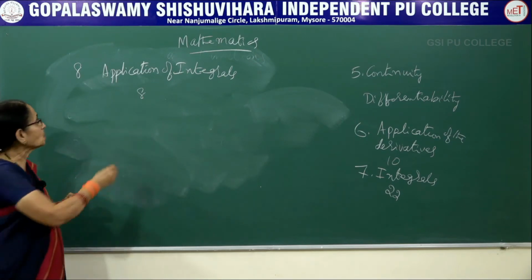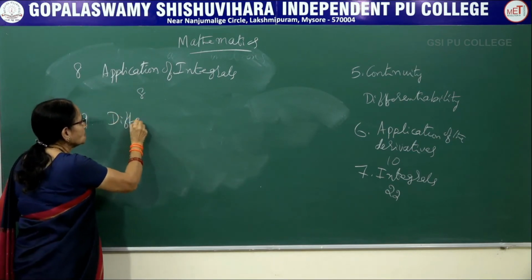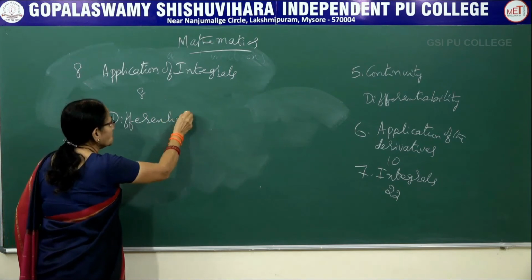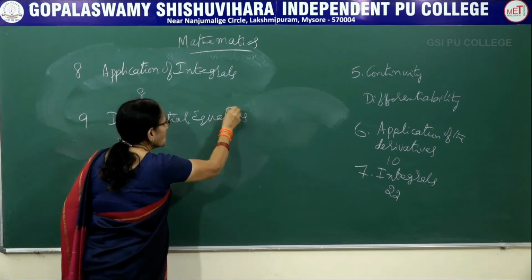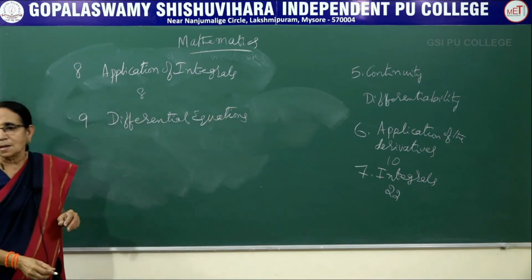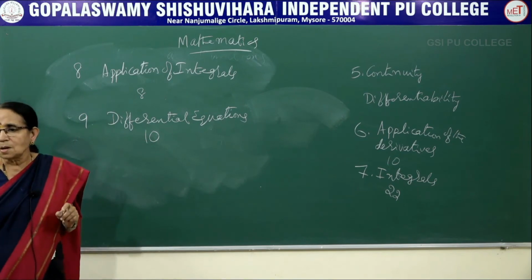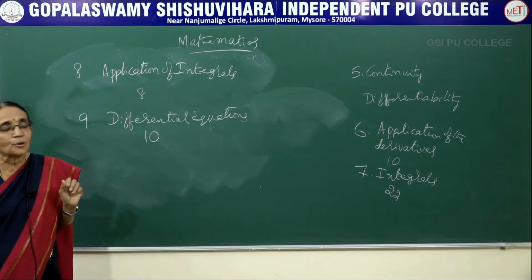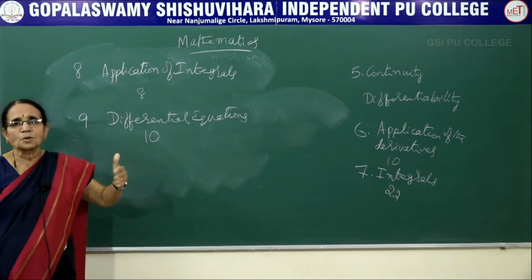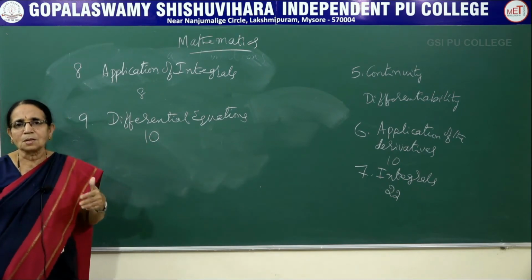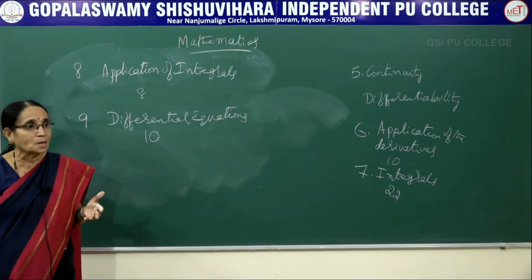Now we will come to the 9th chapter, which is known as Differential Equations. This chapter carries 10 marks here: one 2 mark question, one 3 mark question and one 5 mark question. In all the earlier classes you have studied the simple equation, quadratic equation, cubic equation, simultaneous equation as well as the trigonometric equation.